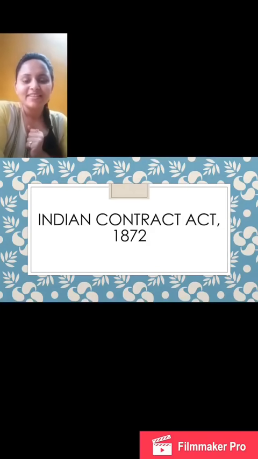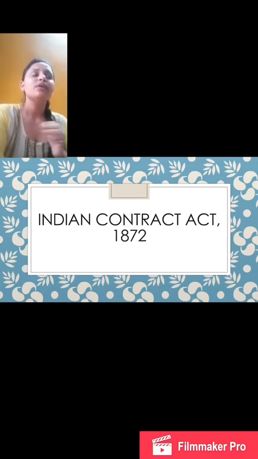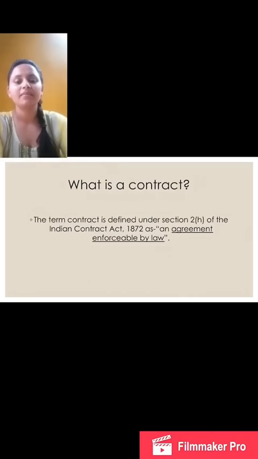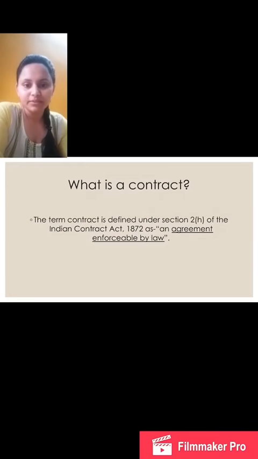Hi. So let's get started with the Indian Contract Act 1872. Well, it is one of the oldest mercantile laws of India that came into effect from 1st September 1872. This act is applicable to entire India except Jammu and Kashmir and deals with all the contracts that are formed within the Indian territory. The first definition that we need to study under this act is that of contract itself.